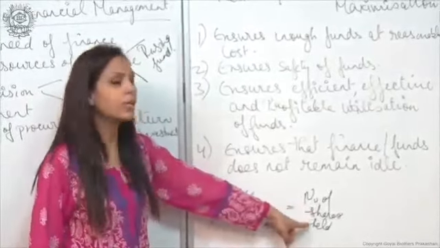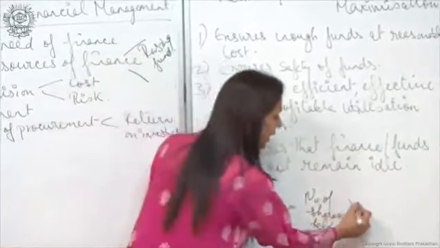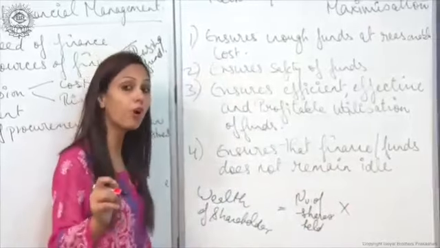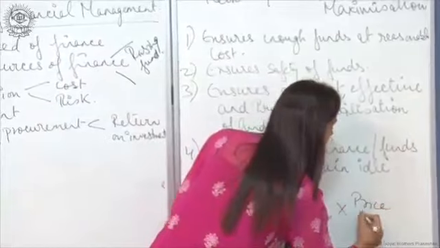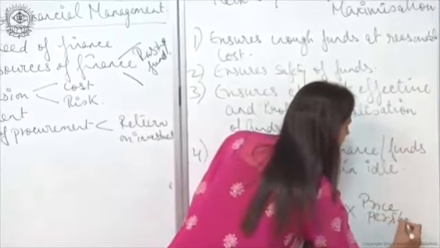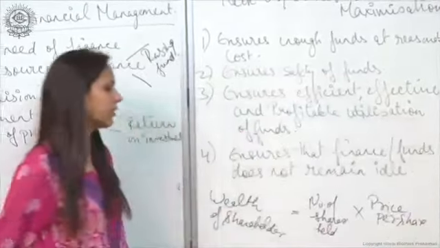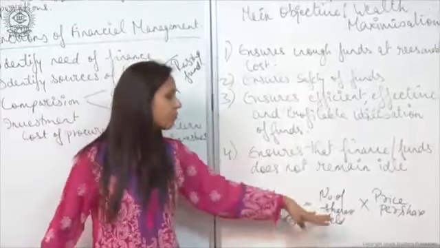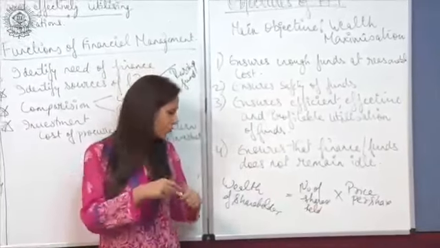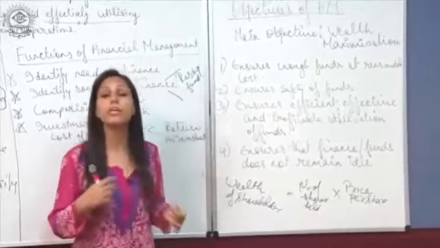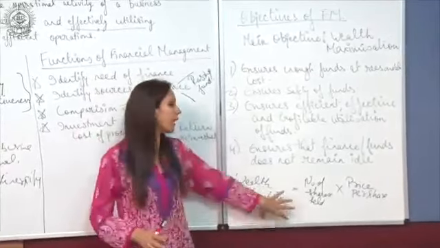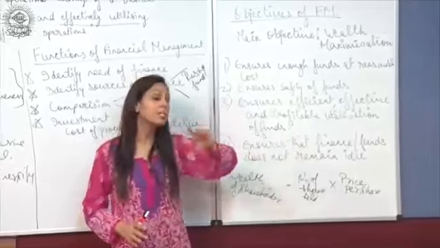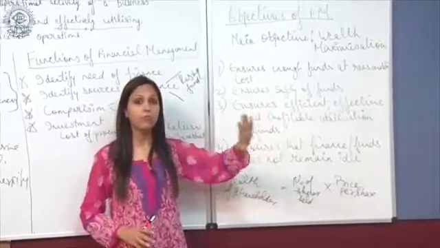So number of shares held multiplied by the price per share. So if we have to maximize the wealth of the shareholder, for that we have to increase the price per share.